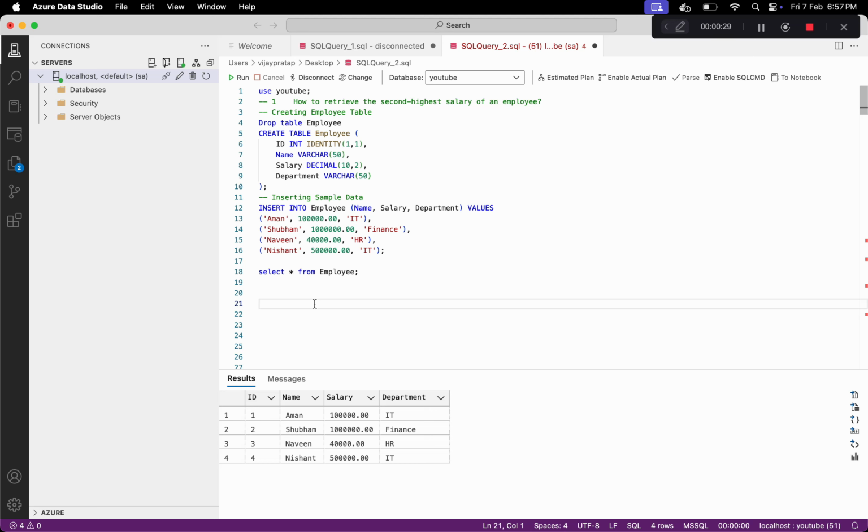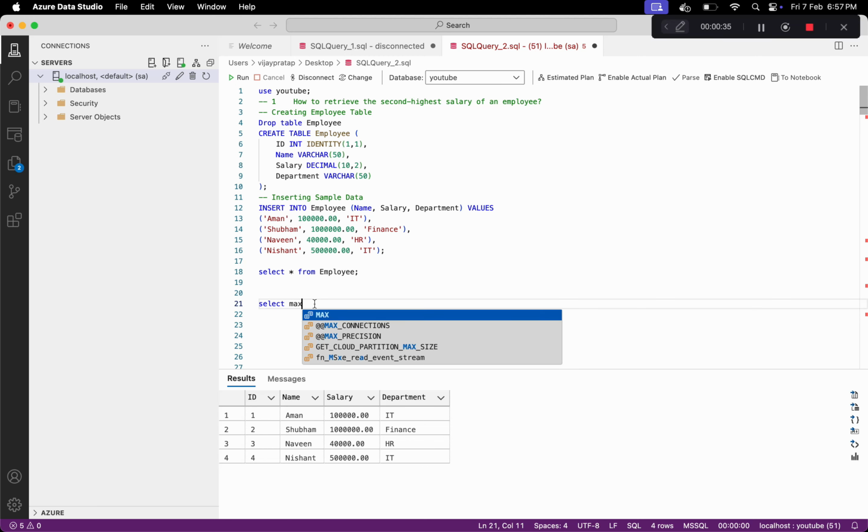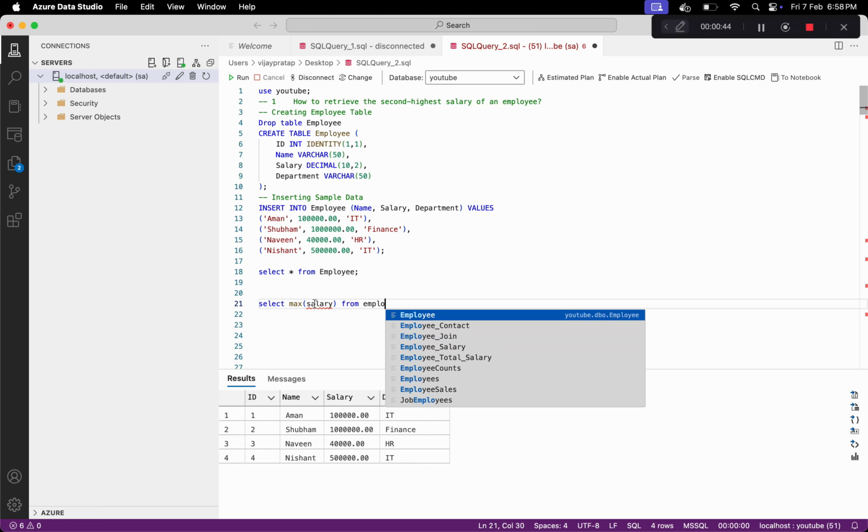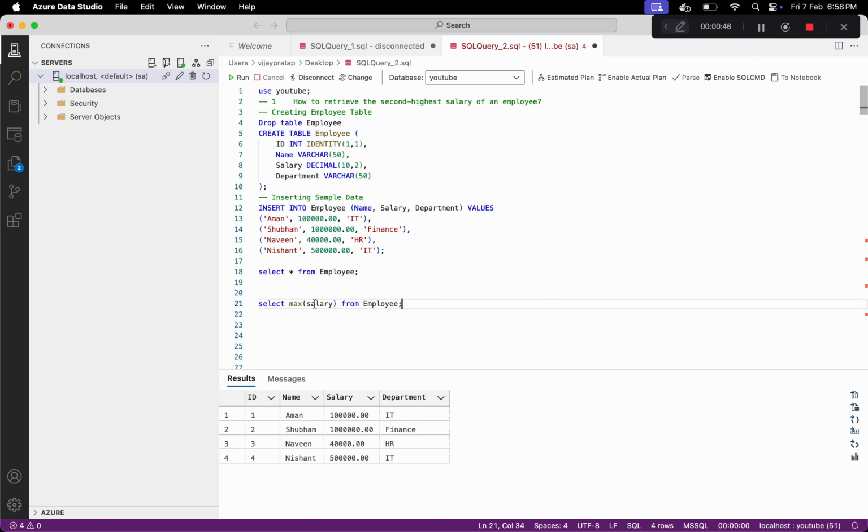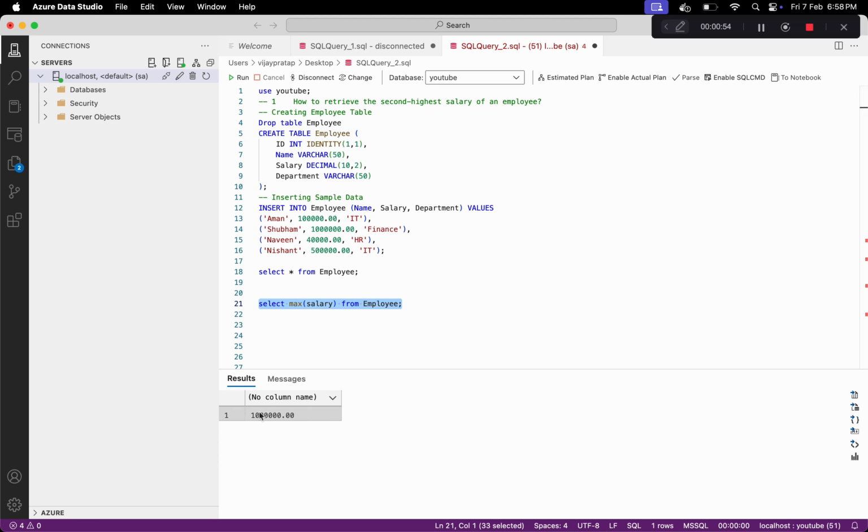So first let's find out the first highest salary. We can do this with select max of salary from employee. Let's run this, and currently if you can see, 10 lakh is the maximum salary, so we should get this 10 lakh. Yes, we are getting this 10 lakh salary.